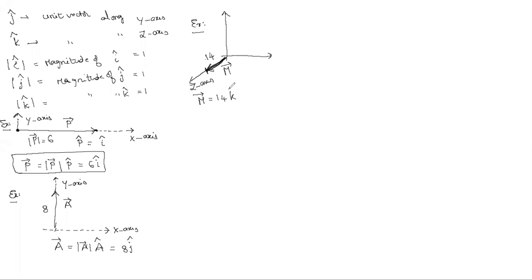Z-axis means k cap. So it is 14 k cap. Now I think all of you understood the three things: along the x-axis, along the y-axis, and along the z-axis. These three questions look very easy. Why? Because one is exactly along the x-axis, another is along the y-axis, and the third one is along the z-axis.